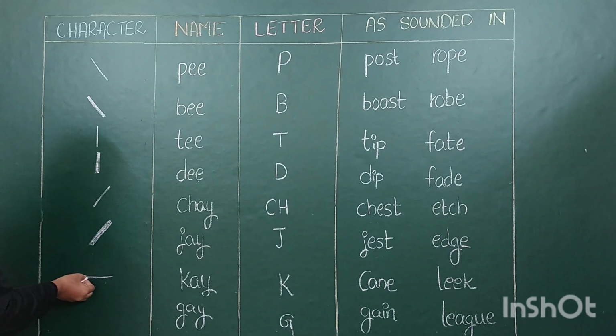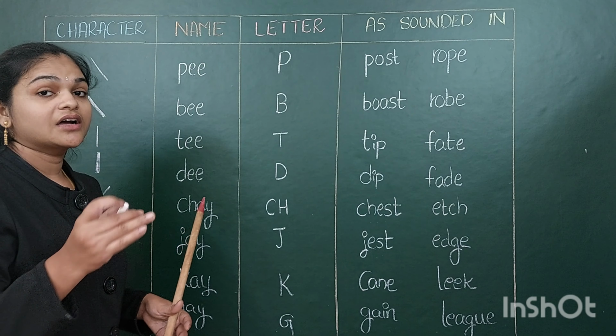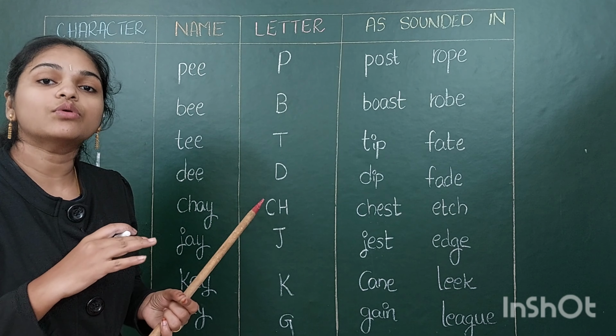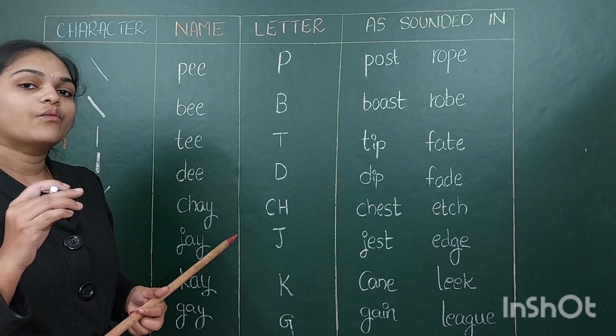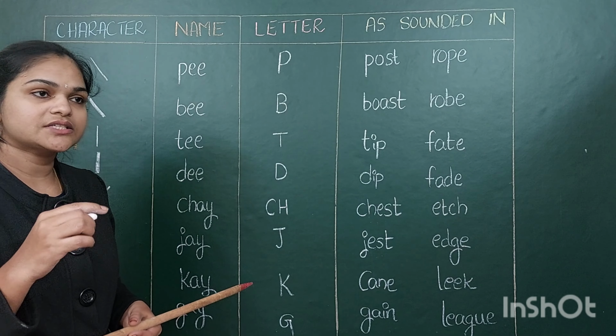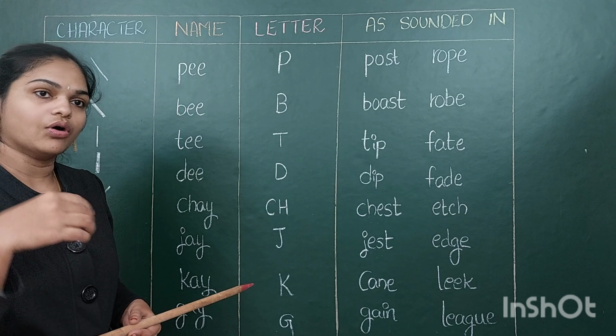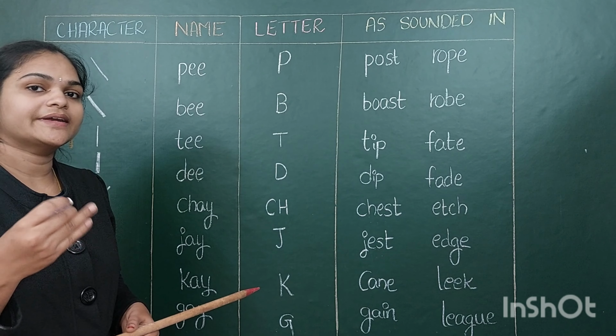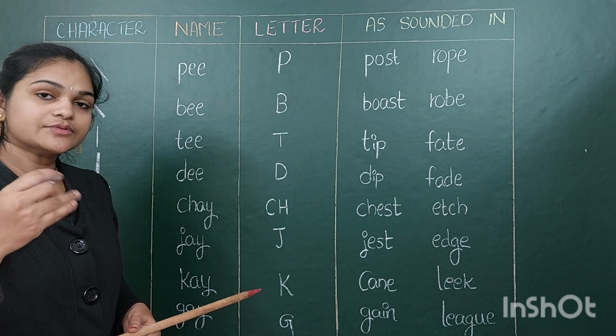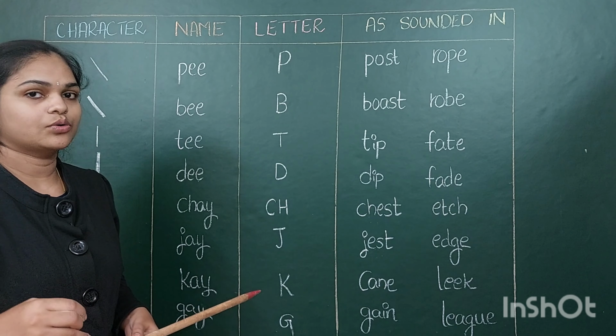Yes, on the line. When you practice this shorthand, you have to take a rule book. On the rule book you have to practice, because while you are practicing shorthand, some strokes should be written on the line, some strokes should be written above the line, and some strokes should be written below the line.